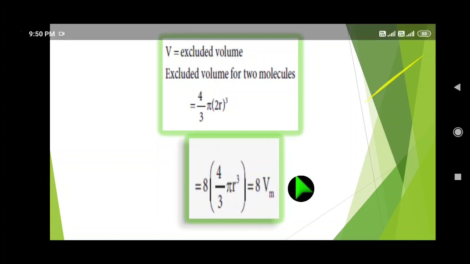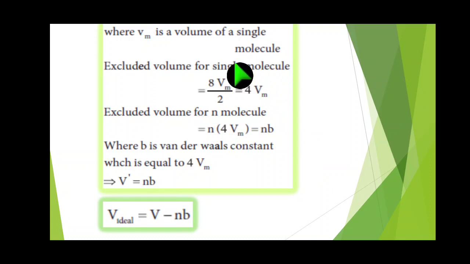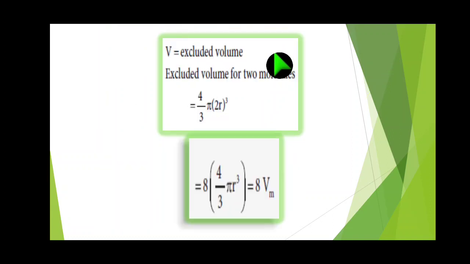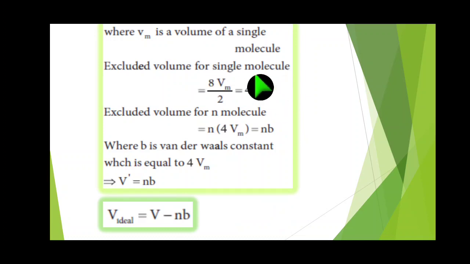So for two molecules it is 8 Vm. For a single molecule, how to calculate? Divided by 2. So 8 Vm divided by 2 equals 4 Vm. The excluded volume for n molecules, n multiplied by 4 Vm, equals Nb.